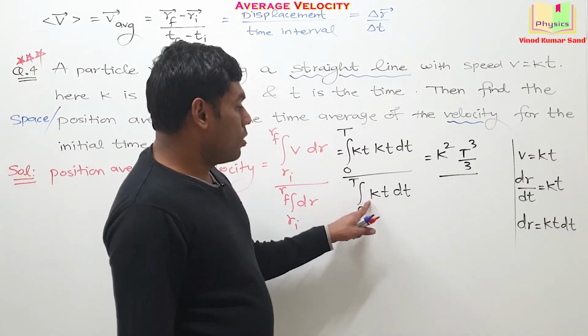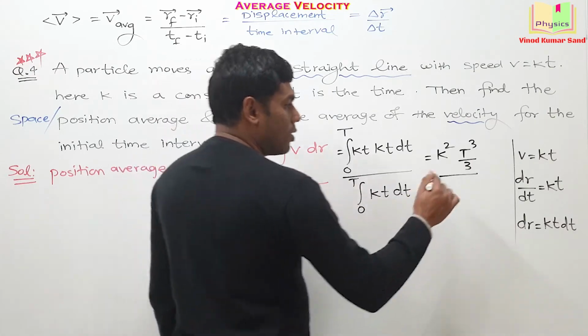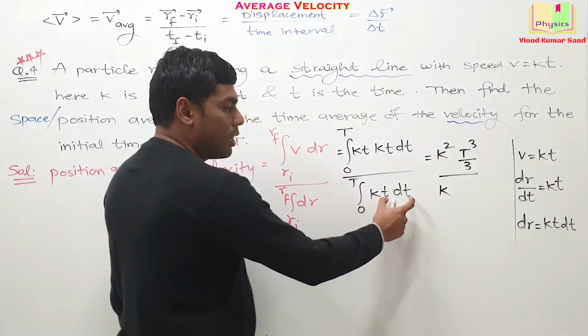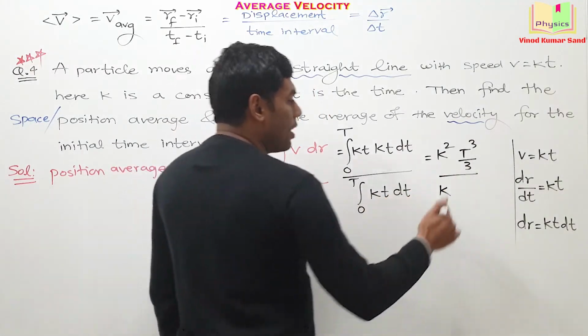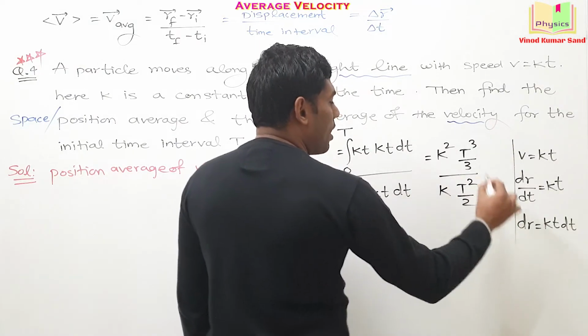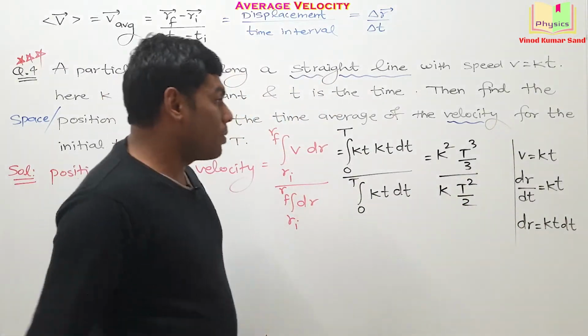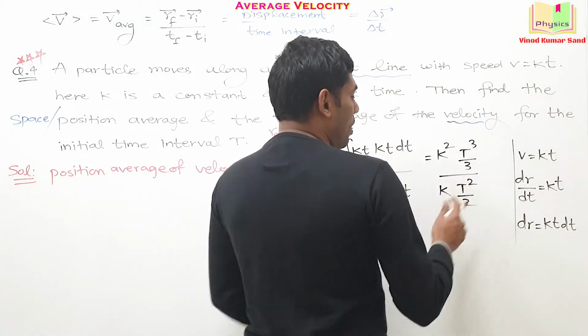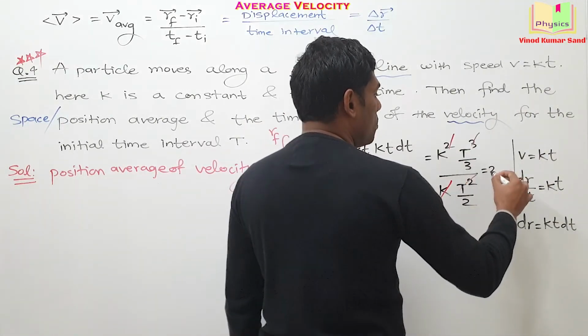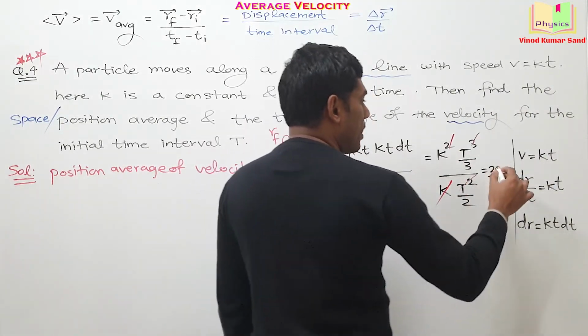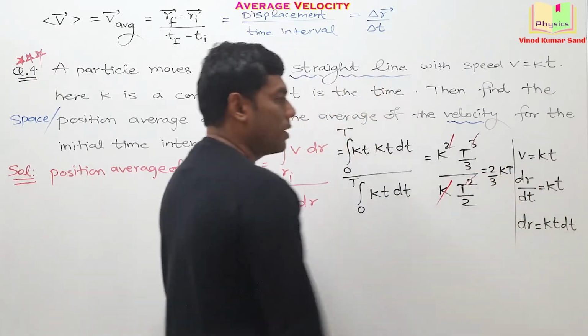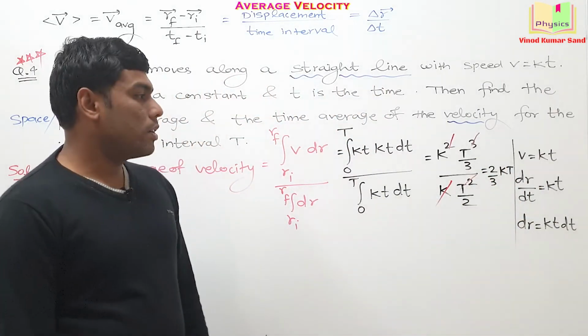Now solving this part, k is a constant, so taken outside of the integration, and then you integrate this part. Its answer will be t square by 2. When you simplify this thing, it will come out to be 2 by 3 kt. Is it okay? Check it yourself.